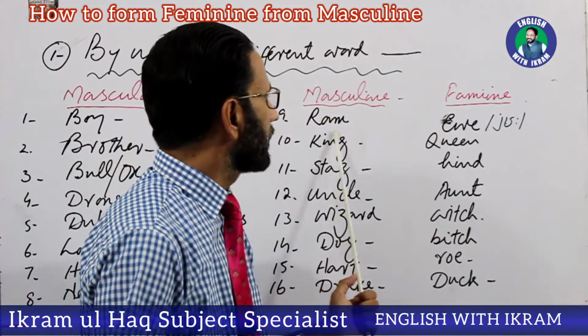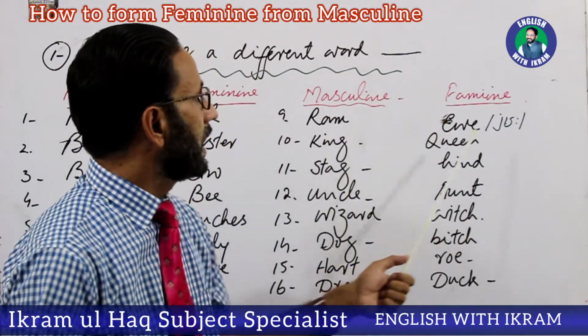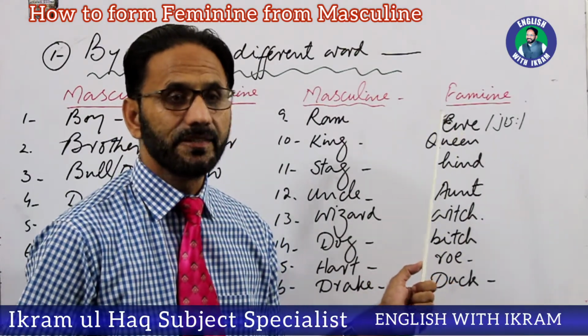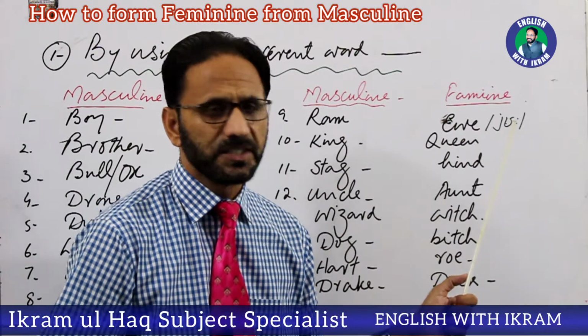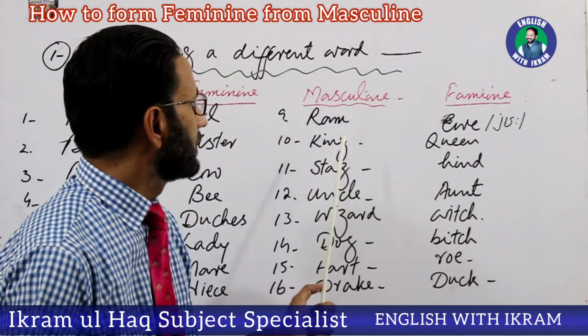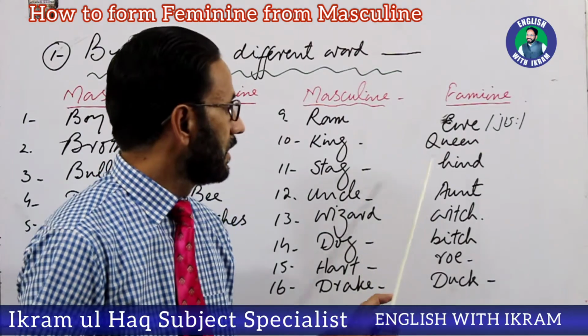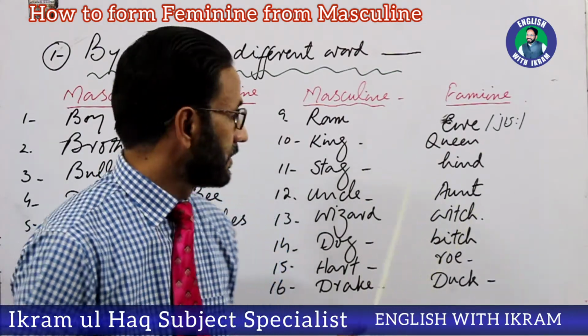Then ram, male sheep, and ewe, E-W-E, this is not Eve, it's ewe, female sheep. Then king, queen, stag, male deer, and hind, female deer.